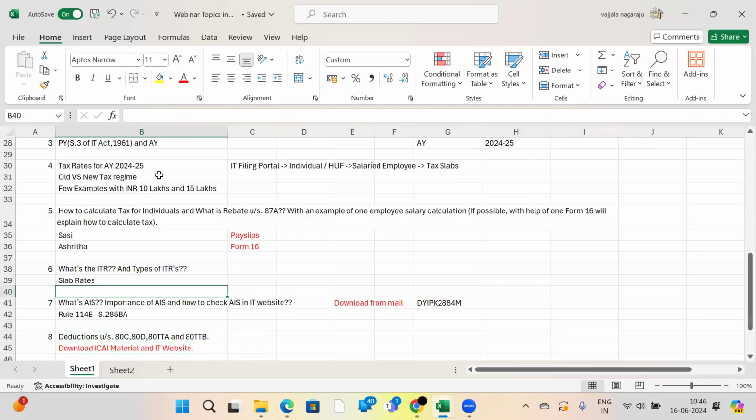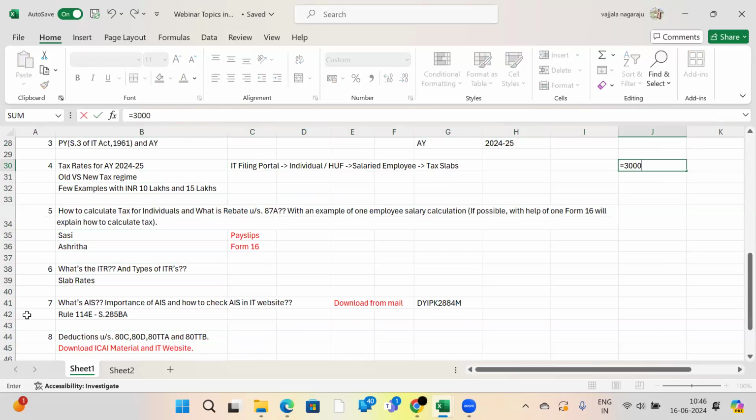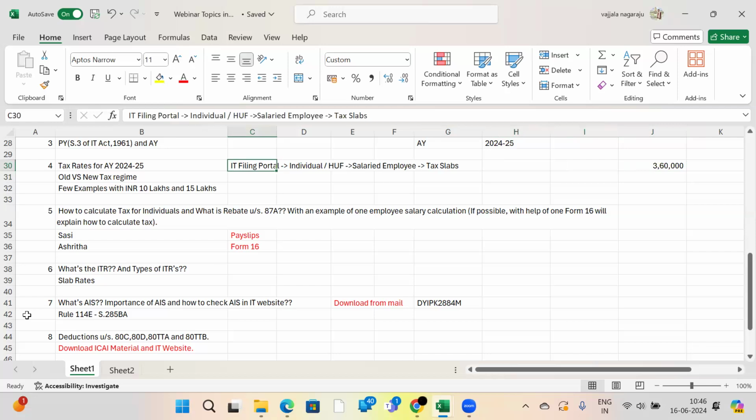Now, maybe you are all waiting for the tax slab rates. Suppose a client approaches me and says, sir, my salary is 30,000 rupees every month. What is the per annum salary? 3,60,000. They will ask, am I levied tax by my company or not? I will tell them, no, you are not liable to tax. You will be able to answer this question by understanding the tax rates for financial year 24-25.